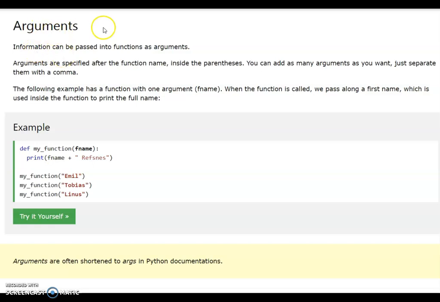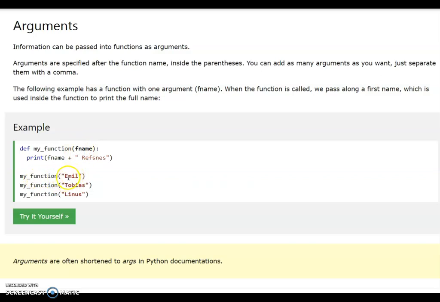Information or values can be passed into the function as arguments. Arguments are specified after the function name, inside the parenthesis. Here the argument is email; in the function call, this is called an argument.